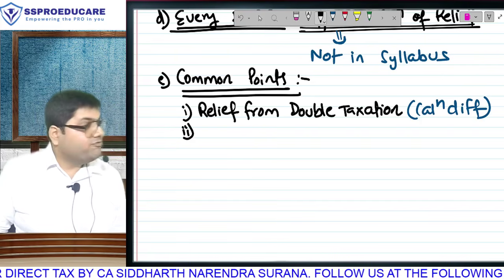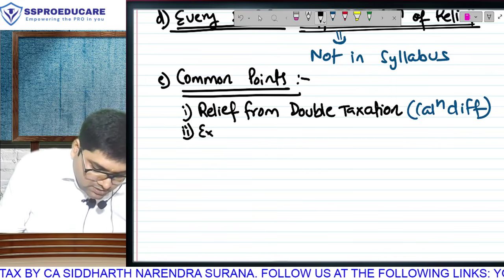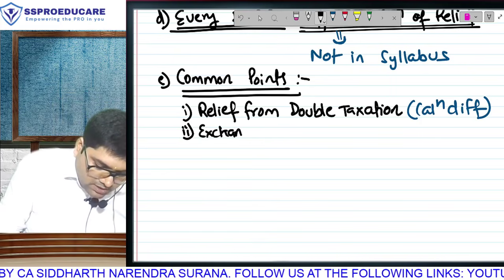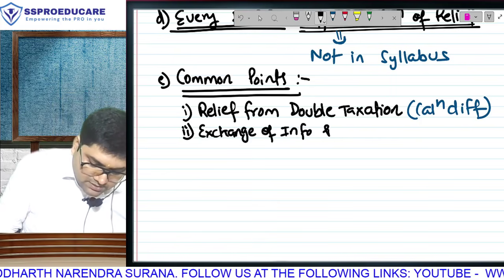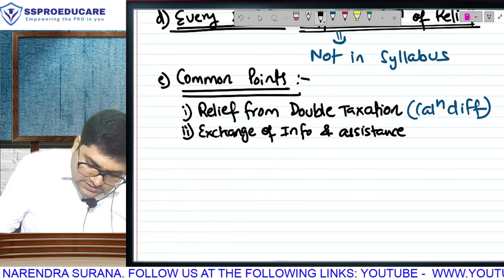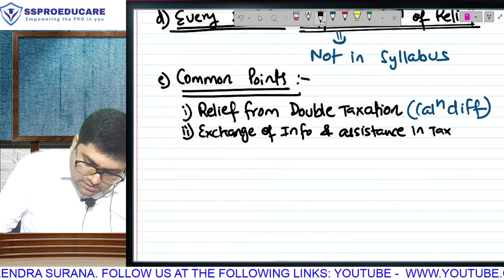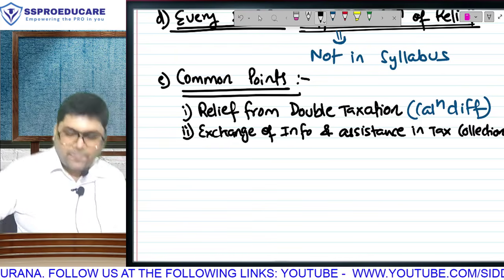Second, every treaty, very interesting to know, will provide for exchange of information and assistance in tax collection.